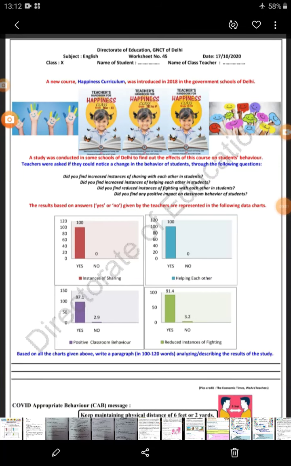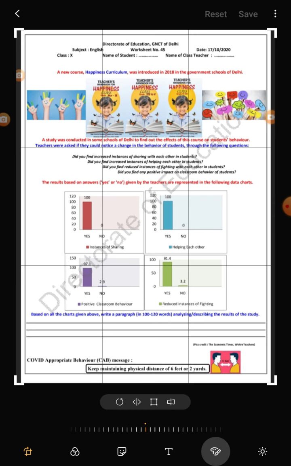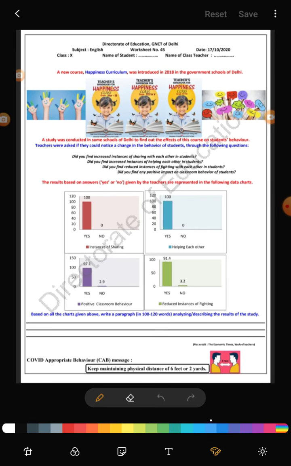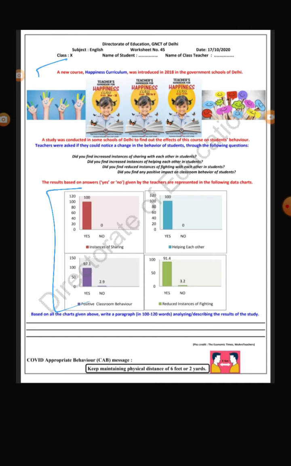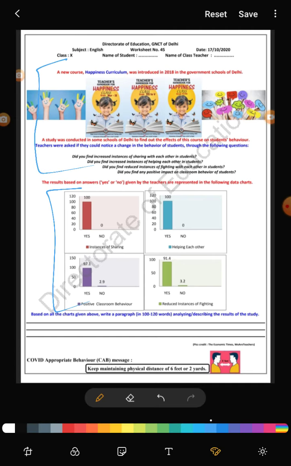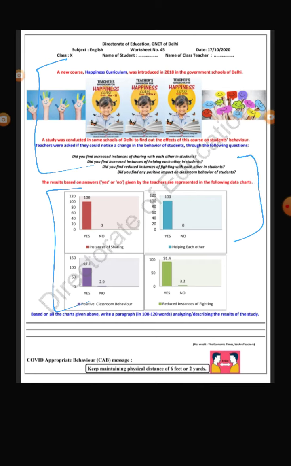Good morning, student. This is our worksheet for today, and this worksheet is on analytic paragraph. Here you are given a diagram. आपको यहाँ diagrams दिए हैं, graph दिया है, जिसको देखकर आपको एक paragraph लिखना है. You have to write one paragraph. Let's see what the study of the Happiness Curriculum says. This diagram is related to this.